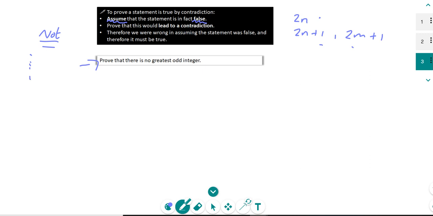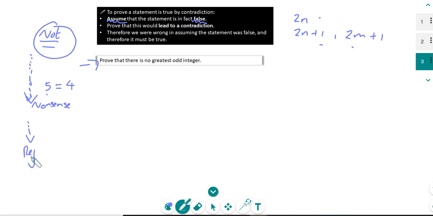And then we're going to work through this not case, and it's going to lead to some result that is ridiculous, that doesn't make sense, like I don't know, 5 equals 4, or some nonsense statement that's a bit more sophisticated. And when we get to this nonsense, then we're going to say, well, if we look at our assumption, it leads us to some stupid result, or some result that doesn't make sense.